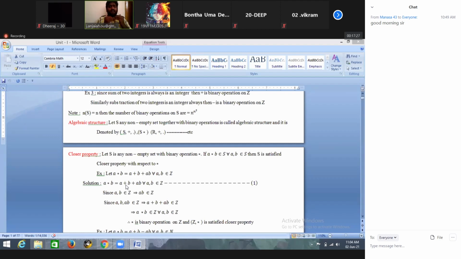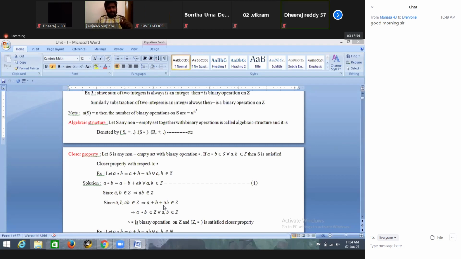So let A comma B belong to Z. The product of two integers is again an integer, we know. So this implies A into B belongs to Z. And since A comma B belong to Z and A into B belongs to Z, we know that the sum of integers is again an integer.